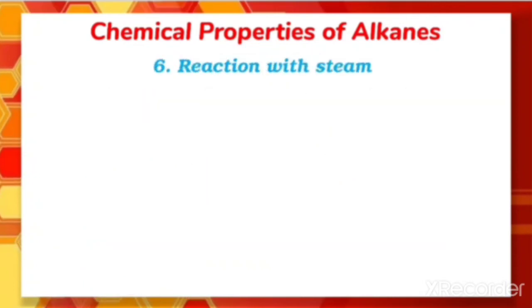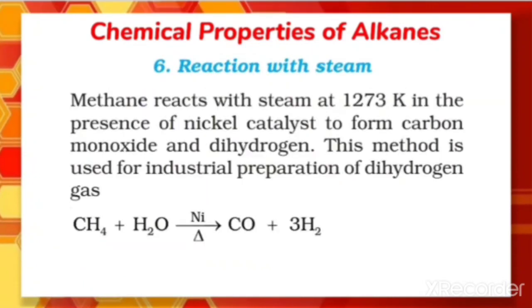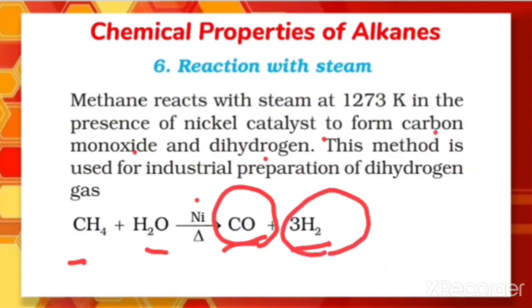Next is the reaction with steam. Methane reacts with steam at 1273 Kelvin in the presence of nickel catalyst to form carbon monoxide and dihydrogen as the product. So here methane is reacting with the steam in the presence of nickel, because here nickel is acting as a catalyst, and the products formed are carbon monoxide and dihydrogen gas.